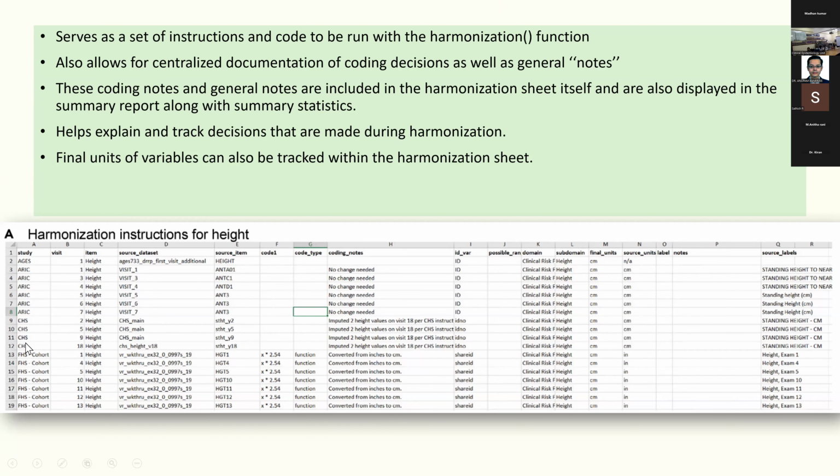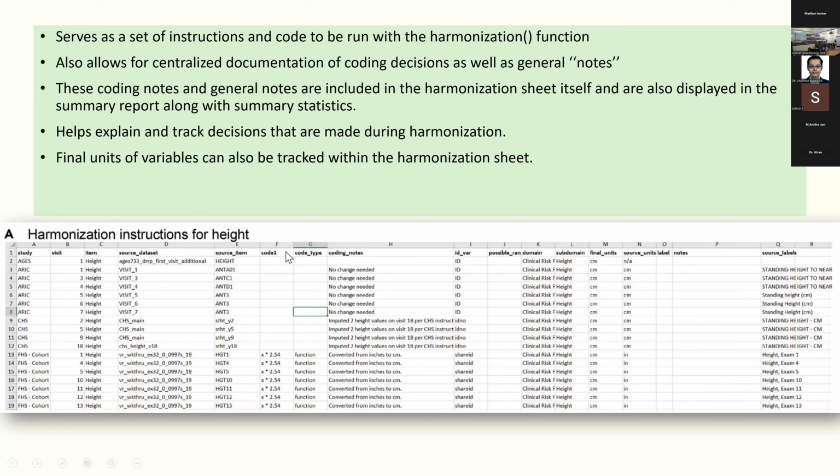Look at the ARIC cohort. These are the visits the patient has come to the ARIC cohort, and this is the height for a particular patient. You can see that this is the source unit. That means in the original ARIC cohort, all the height was documented in centimeters. Let's look at the Framingham cohort. In the Framingham cohort, they have recorded height in inches. So now you need to convert the inches into centimeters.